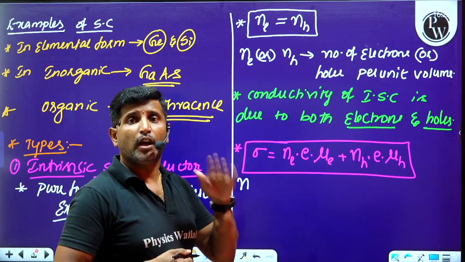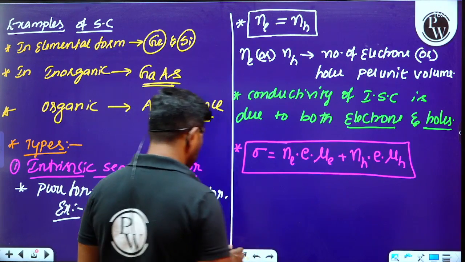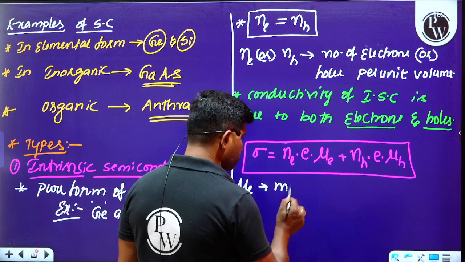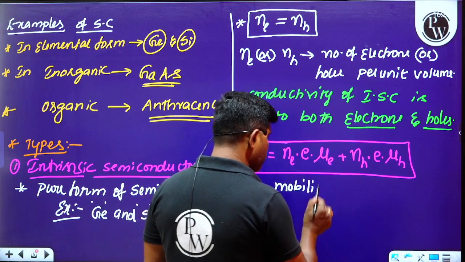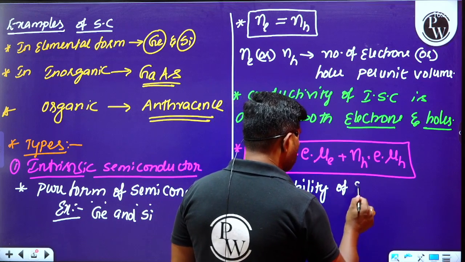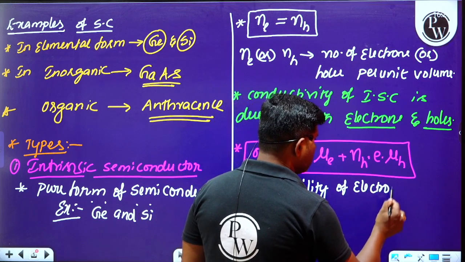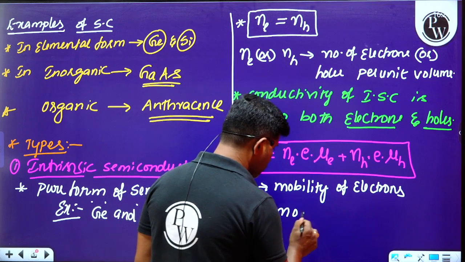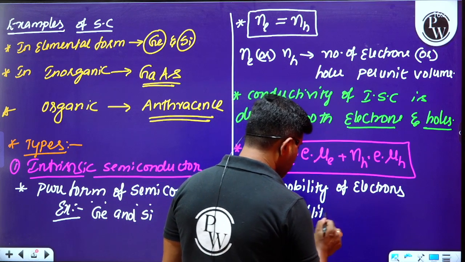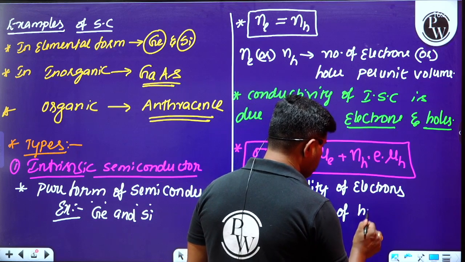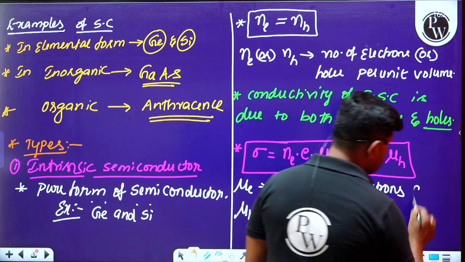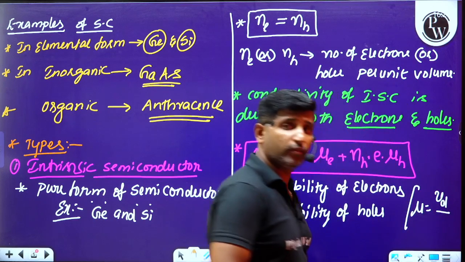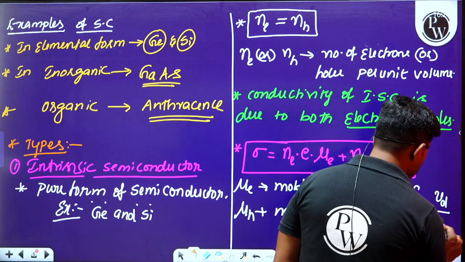NH is the hole concentration. But what is this mu E? Mu E is called the mobility of the electrons, and mu H is called the mobility of the holes. And please remember, how can we define mobility here? Mobility is defined as drift speed per unit electric field.